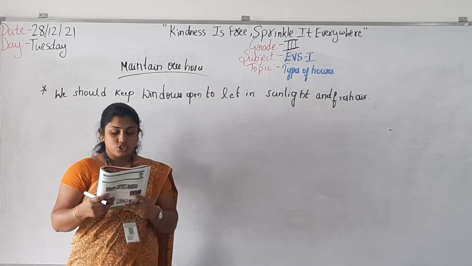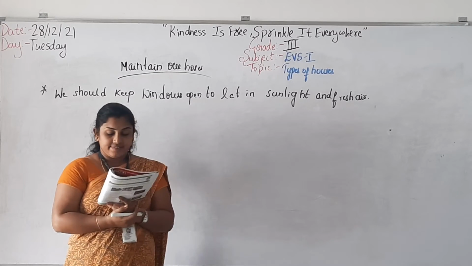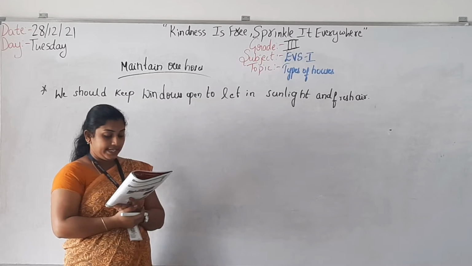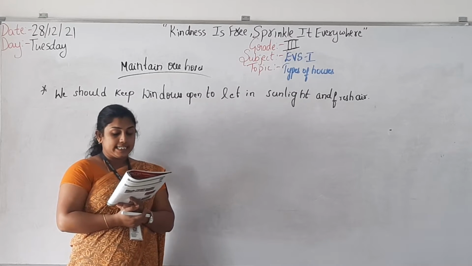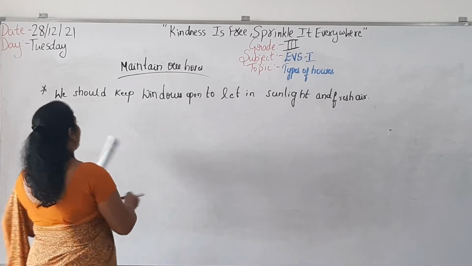Next, our houses should be free from dirt and dust. We should sweep and mop the floor daily. Walls should be kept clean. All the rooms should be kept neat and tidy. So every day what do we have to do?